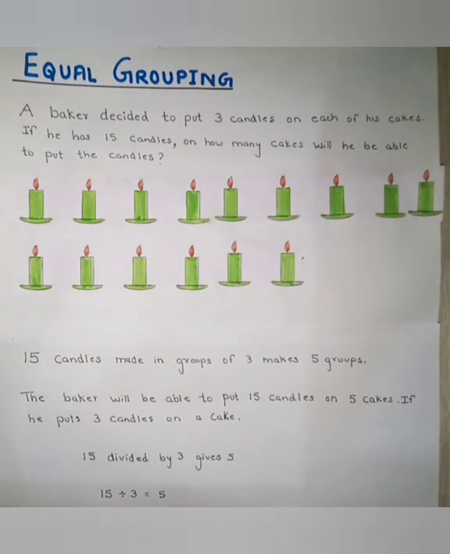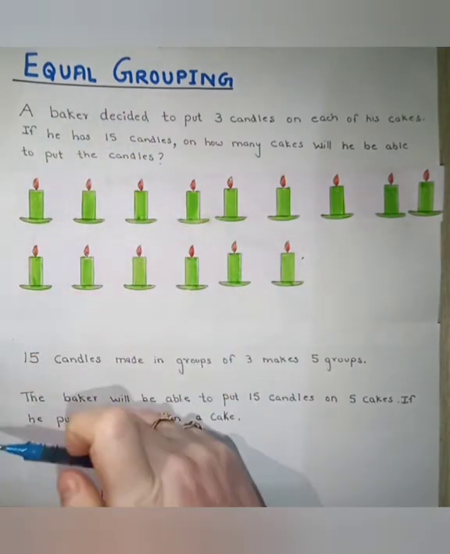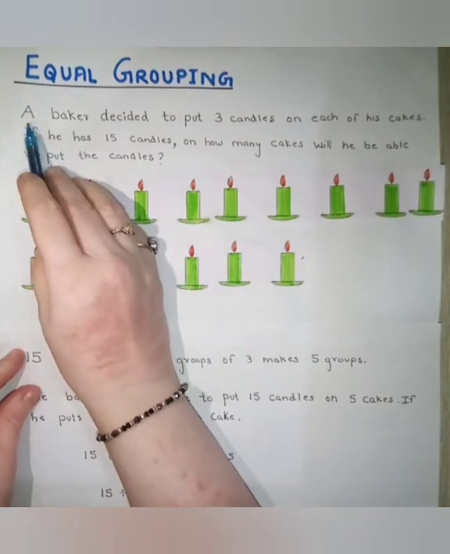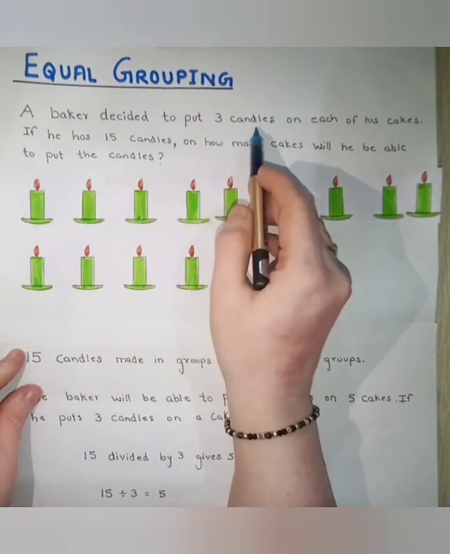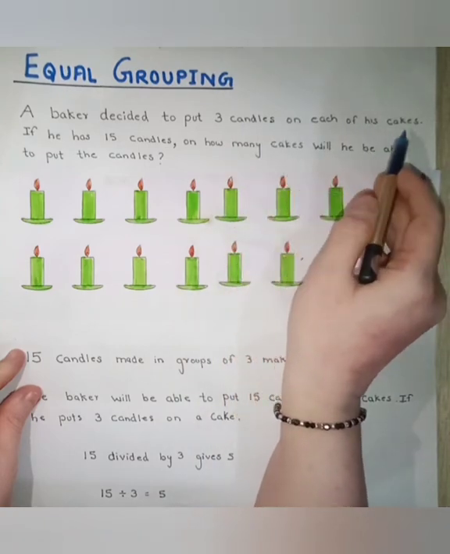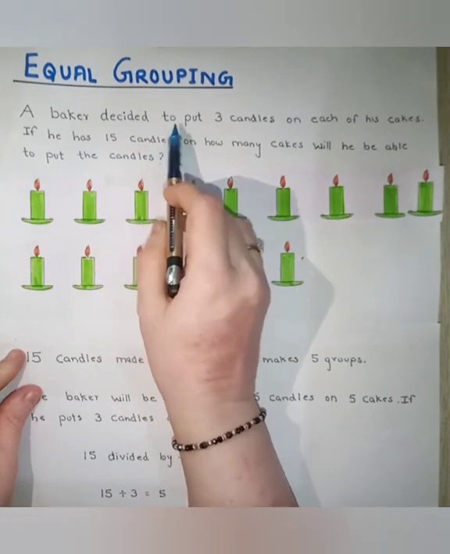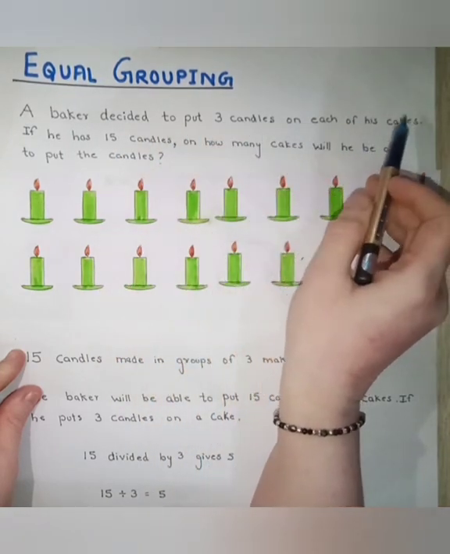So, what is equal grouping? We'll understand with the help of an example. A baker decided to put 3 candles on each of his cakes.